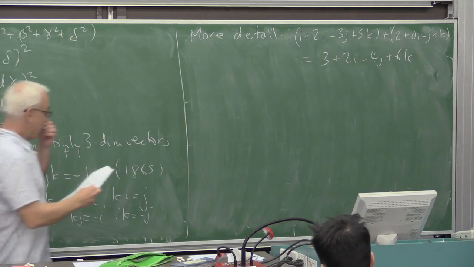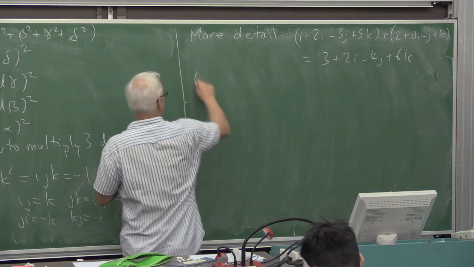Multiplication is the tricky business. And here's how you multiply. So this is just a restatement of what's going on here.